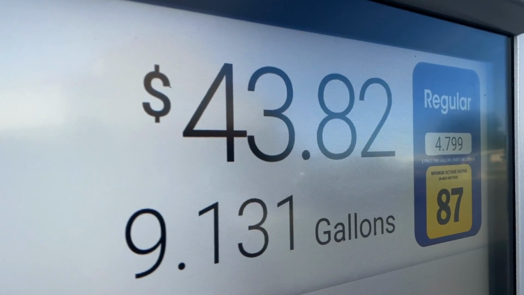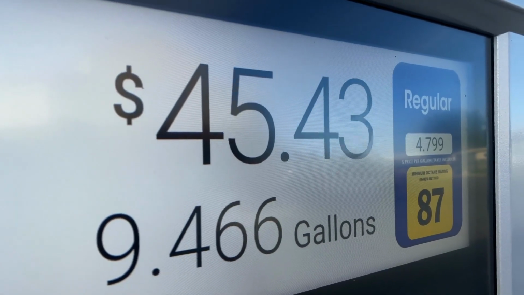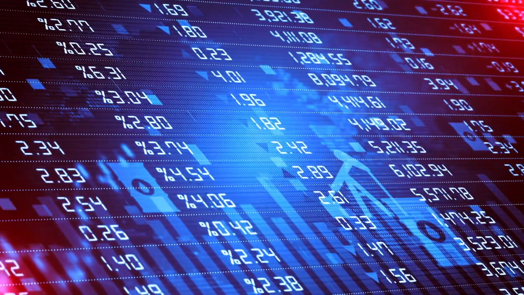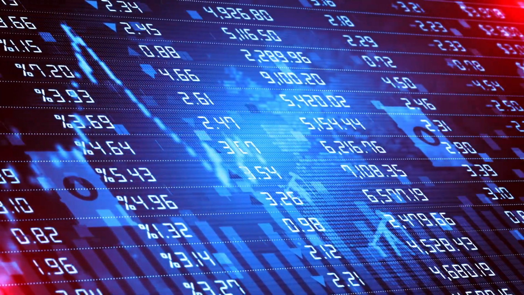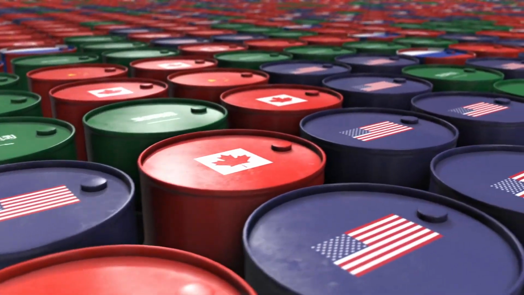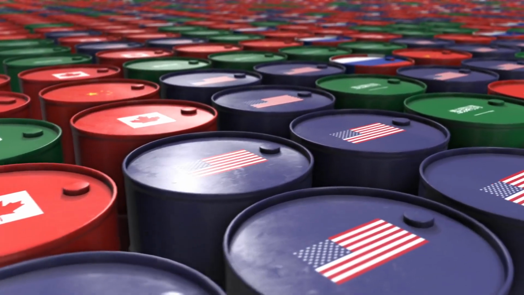The price of oil is determined by supply and demand dynamics, with the most significant factor being the level of production. When there is a surplus of oil on the market, prices tend to fall, while a shortage can lead to higher prices. So, who controls the production of oil?